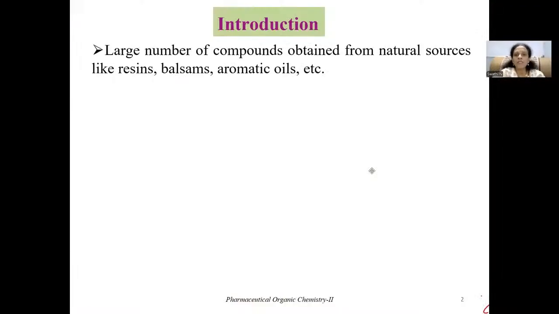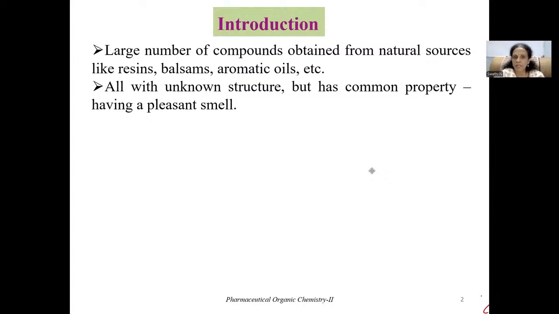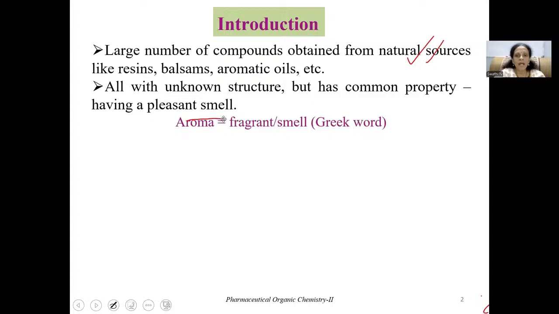So a large number of compounds have been obtained from natural sources. They are resins, balsams, and aromatic oils. In the earlier days, when these natural products were isolated, scientists did not know their exact structure. The active principles obtained from natural sources have one common property, that is, a pleasant smell. Due to this pleasant smell, they are known as aromatic compounds. The term aroma is a Greek word which means fragrant or smell. Even though the scientists could not identify the structure, all these compounds, because of their pleasant smell, were designated as aromatic compounds.